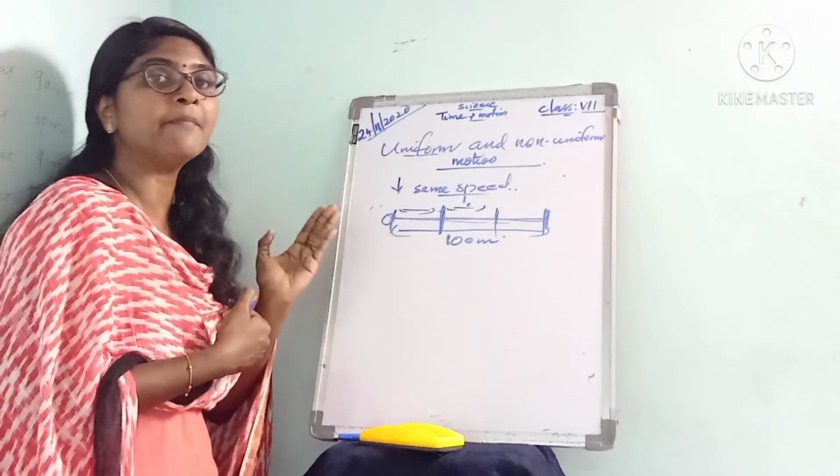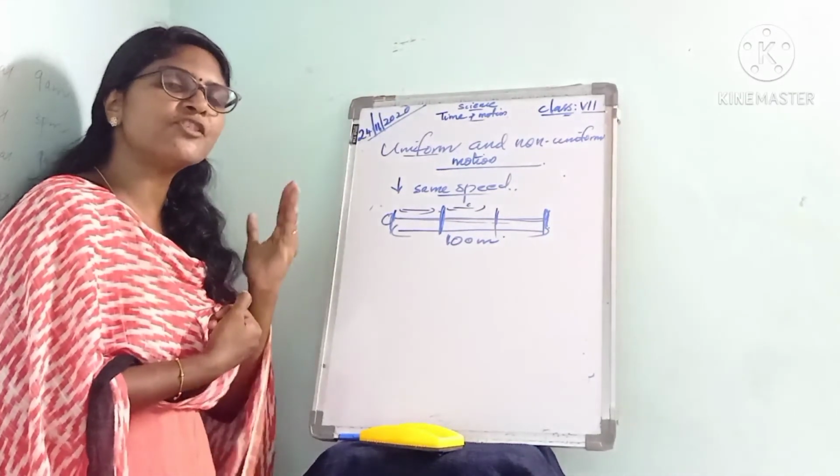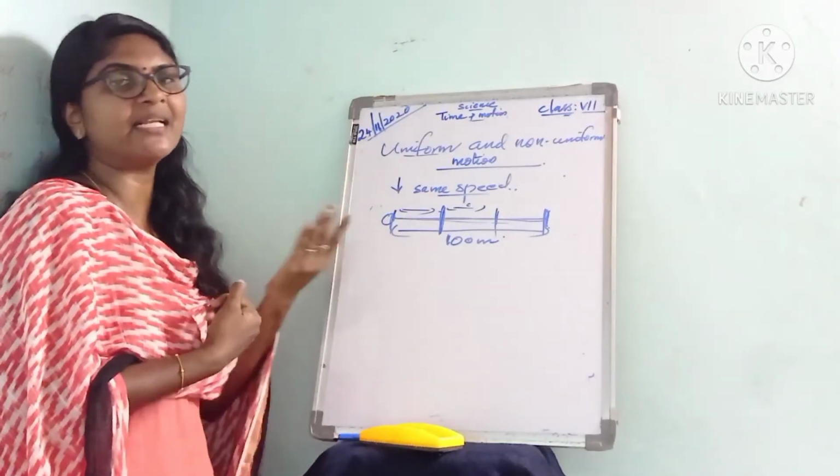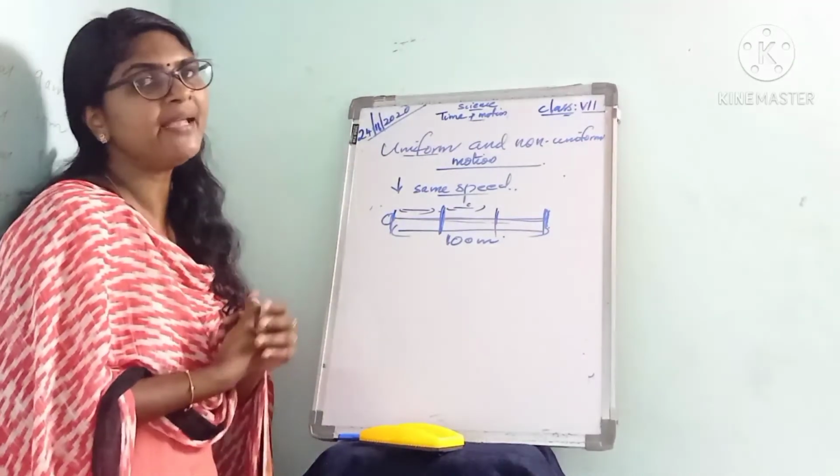Then next we came to odometer and speedometer. What is the use of the speedometer? It is used to measure the speed of vehicles. What is the use of the odometer? It is used to measure the distance traveled by vehicles.